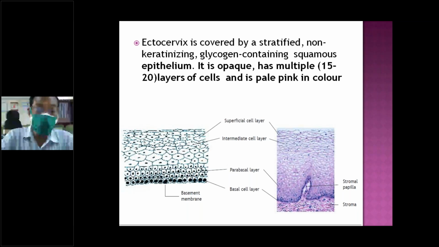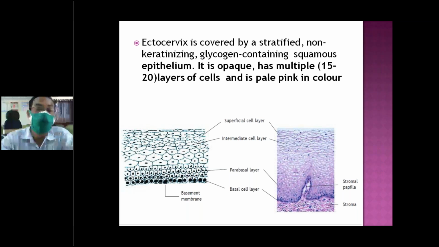But if it crosses the basal line and goes inside the stroma, then we call it invasive disease. Depending upon the degree or thickness involved, we call it CIN1, CIN2, CIN3; we'll go over that later. The superficial layer has 4 or 5 layers, the intermediate again 4 or 5 layers, parabasal maybe 2 or 3 layers, and the basal layer 1.